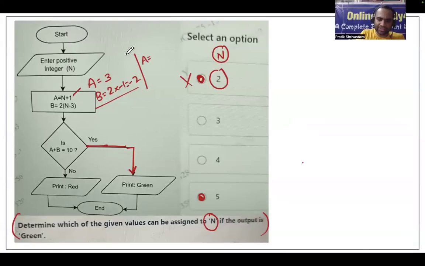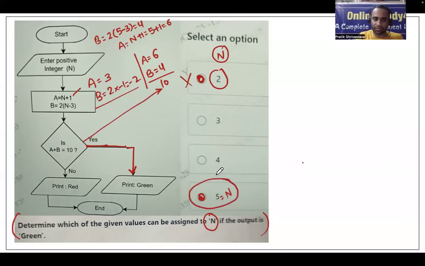I am taking n equals 5 now. So a is n plus 1, and when you take n as 5, 5 plus 1 will become 6. Then b equals 2 into n minus 3. With n as 5, 5 minus 3 is 2, so b equals 4. And then, is a plus b equal to 10? Yes, a plus b equals 10 when we take n equals 5. If it is yes, it will print green; if it is no, it will print red. So we need to print green, so the value of n will be nothing but 5 here.